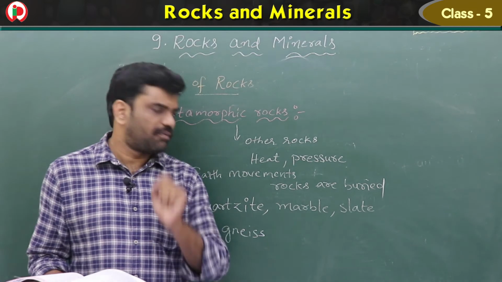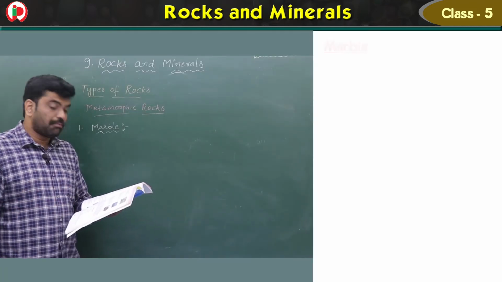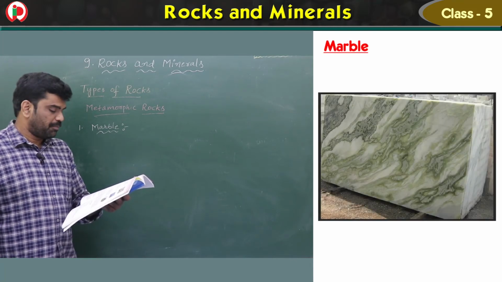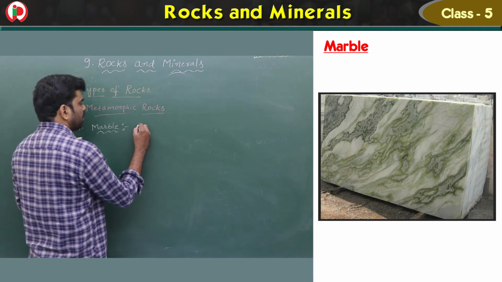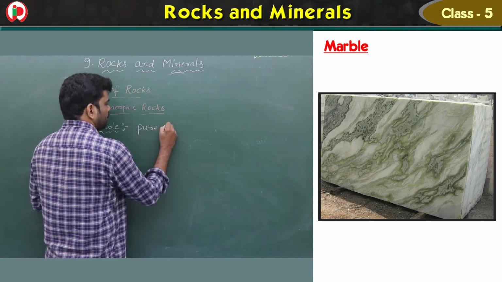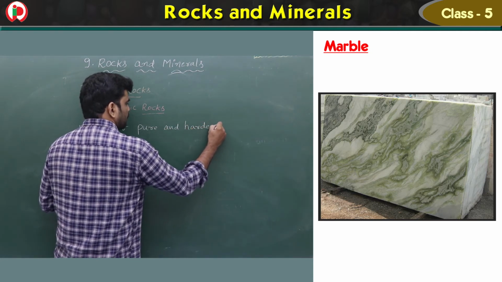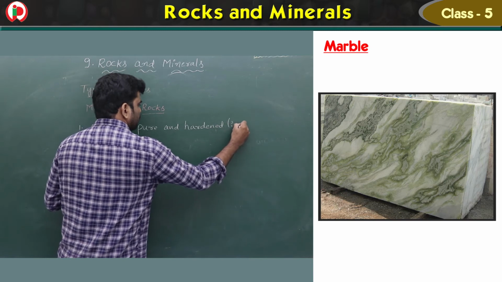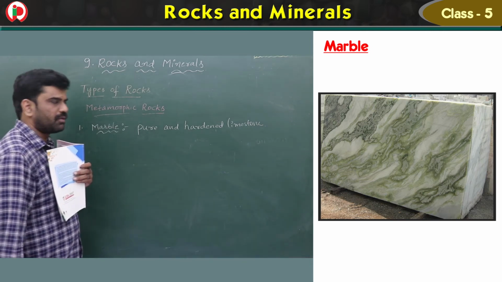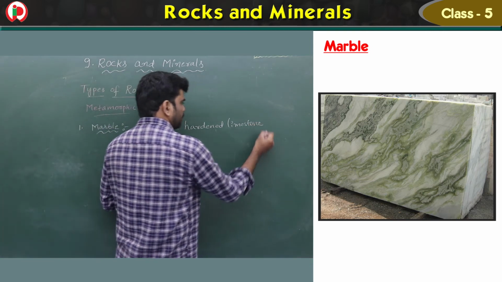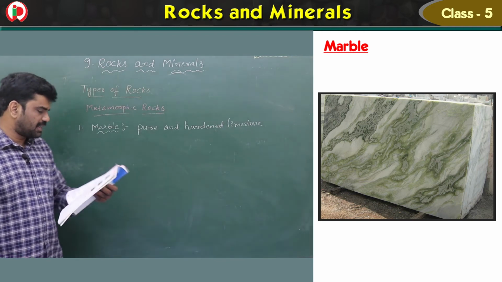Now let's see, the first one is marble. Okay, so first one is marble, children. Marble is pure and hardened limestone. So you know the marbles are used for flooring. Okay, and it is hard, smooth, and crystalline.